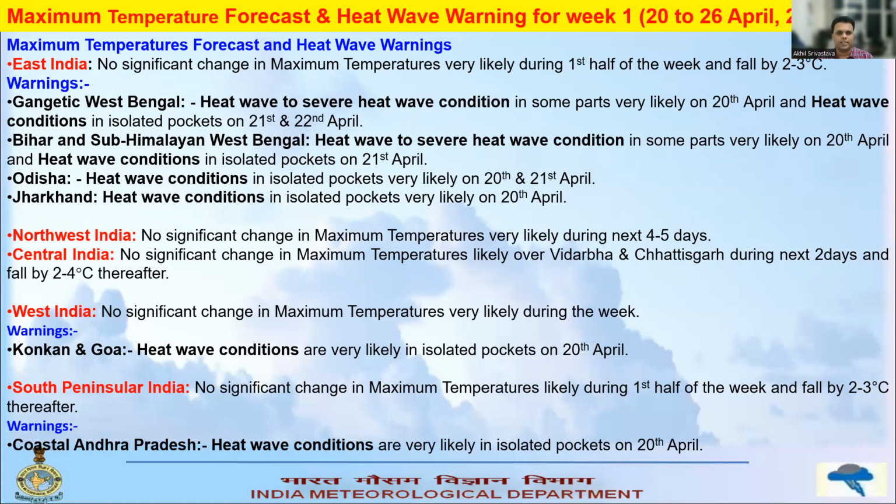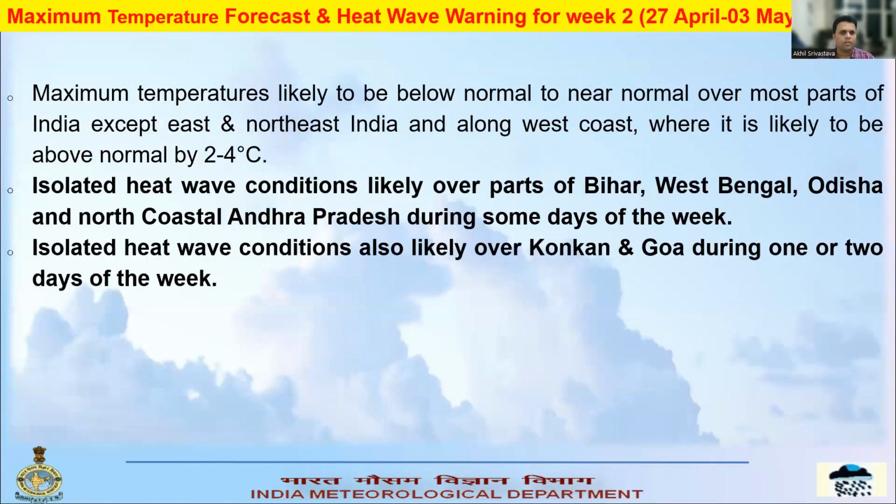So if we take the overall picture, then we expect that heat wave conditions are likely to abate from most parts of the country during next 2 to 3 days. If you talk about the week 2 temperature forecast and heat warning, then maximum temperatures are likely to be below normal to near normal over most parts of the country, except east and northeast India and along west coast, where it is likely to be above normal by 2 to 4 degrees centigrade.